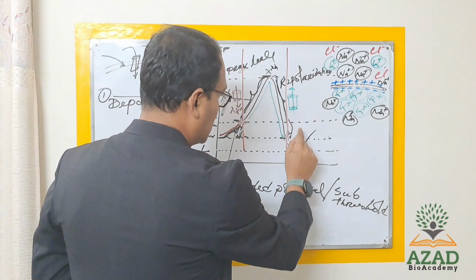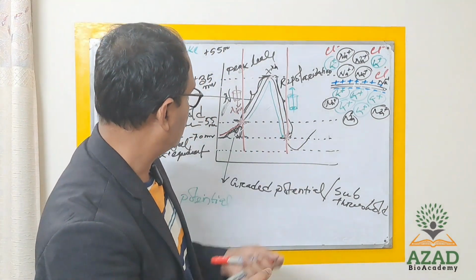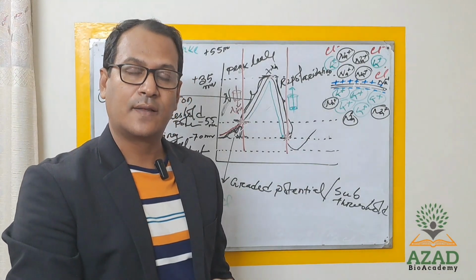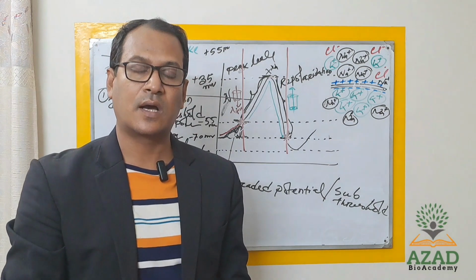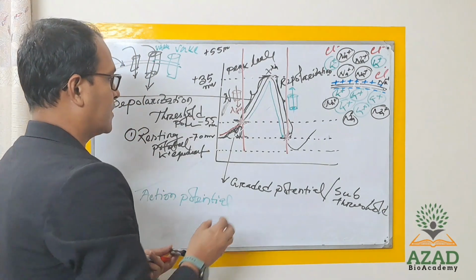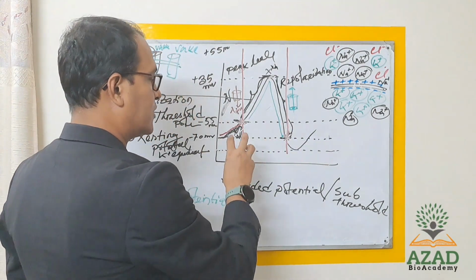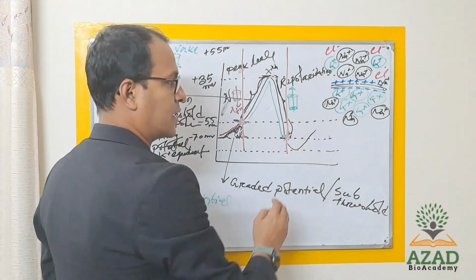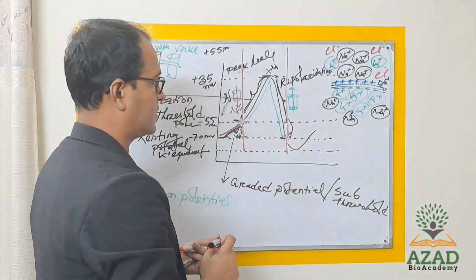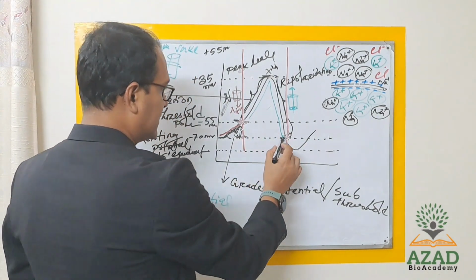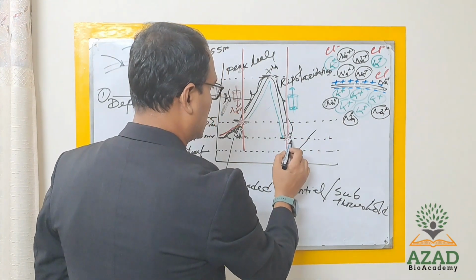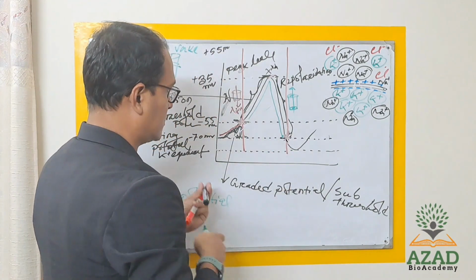So here some changes will happen below the resting membrane potential, and that is very crucial. That is called hyperpolarization, and this is very important because it will prevent the backward potential, and it will also maintain the accuracy of the action potential towards the next one. Okay, so this is the hyperpolarization. Hyperpolarization means when your electrical potential change will happen below the resting membrane potential, this below.